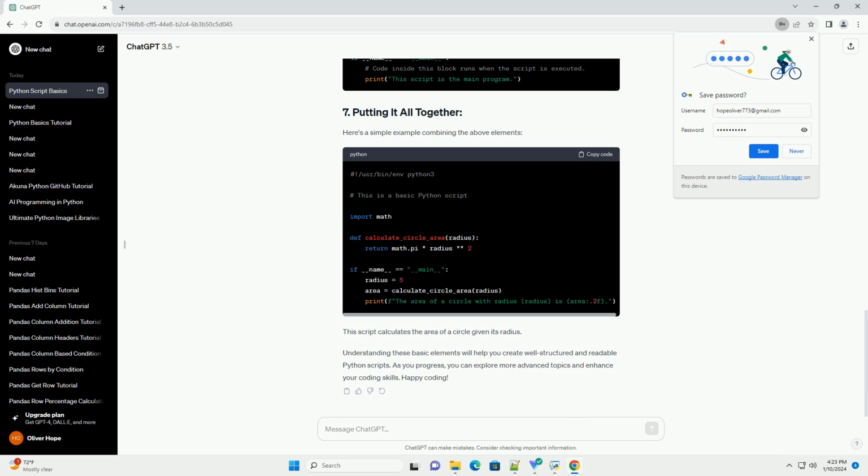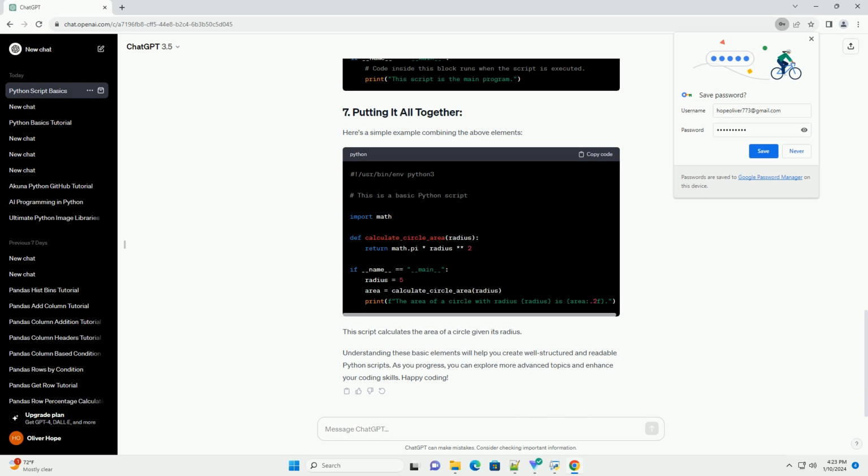Comments are essential for code readability and understanding. They start with the hashtag symbol and are ignored by the Python interpreter. Use comments to explain your code, making it easier for others, or yourself, to understand.